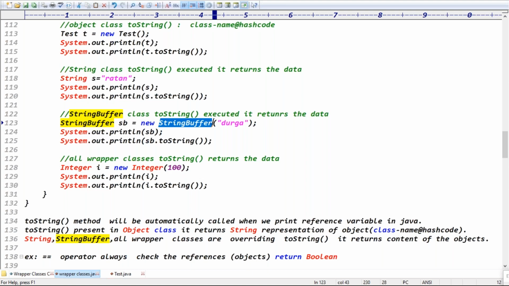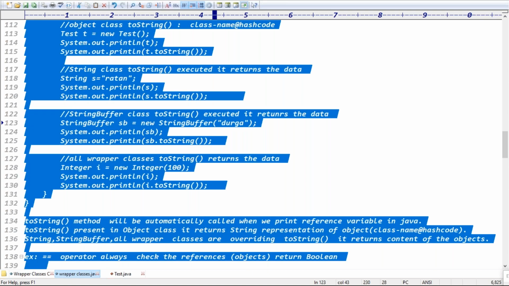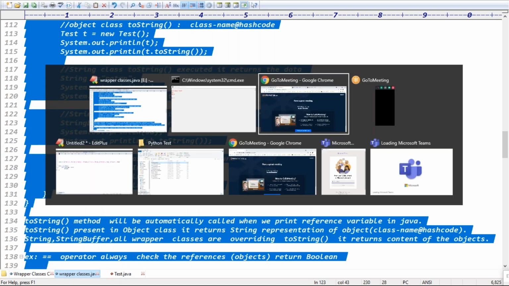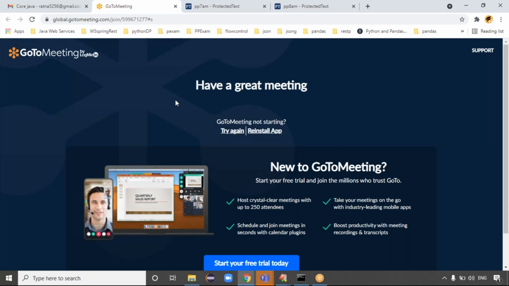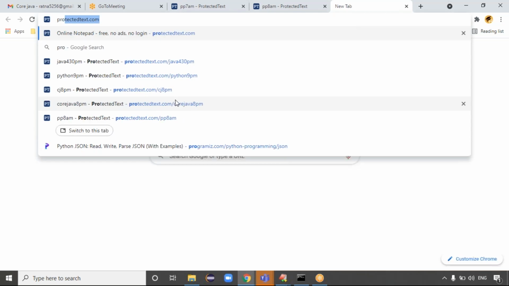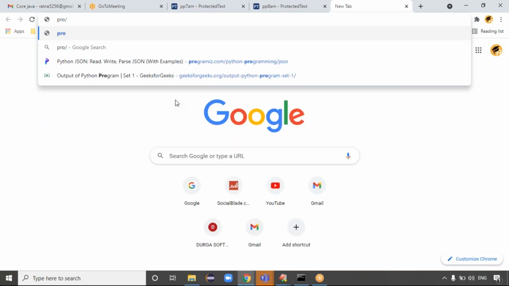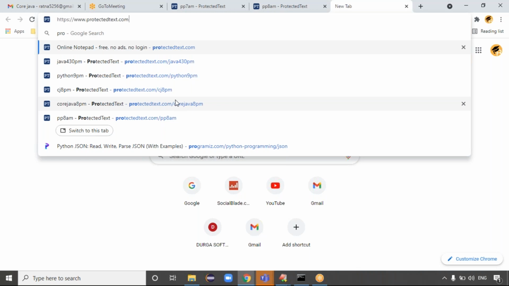Very clear now? If you try to check this example, we will discuss only three examples today. First example: conversion of a primitive or wrapper object to a primitive, or a string into a wrapper object. Second example: wrapper object to primitive, wrapper object to string. Third example: auto boxing versus auto unboxing, right?